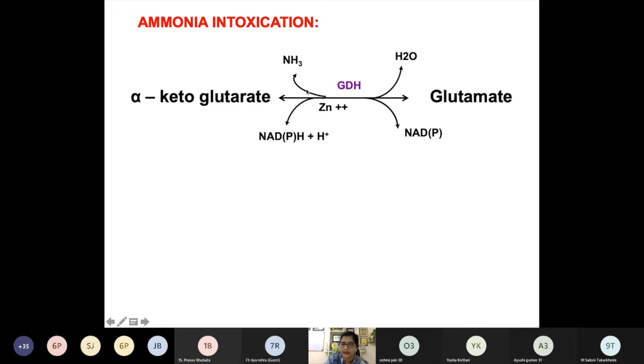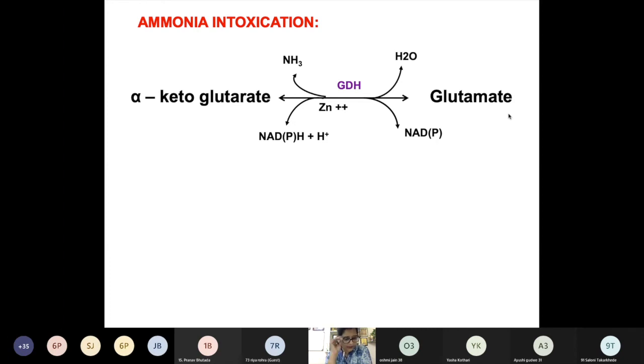Then what did we see? Glutamate is converted to alpha ketoglutarate. Now what happens when there is an excess of ammonia? I had told you then also. When there is an excess of ammonia, the focus of this oxidative deamination reaction gets shifted, and there is a reversal of the reaction. Alpha ketoglutarate will be utilized for this ammonia fixation, and there is a conversion to glutamate. Now, can you correlate this alpha ketoglutarate with carbohydrate metabolism?